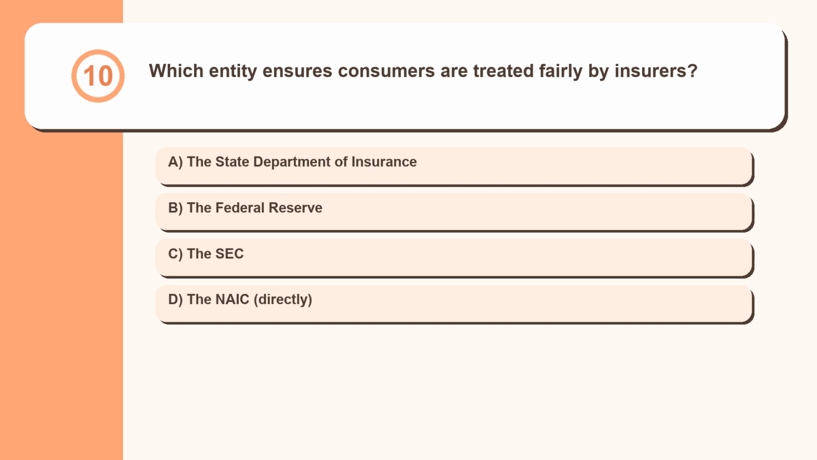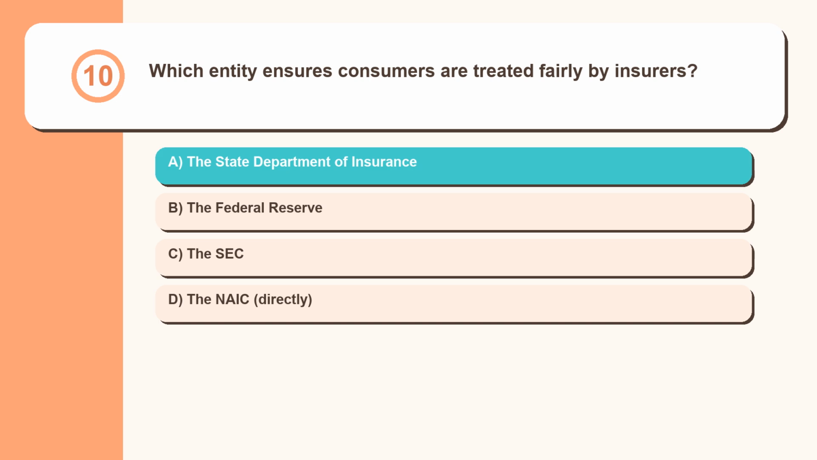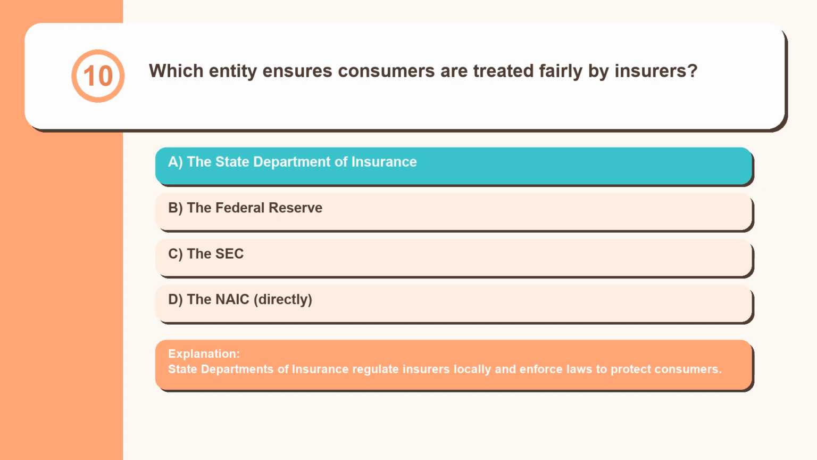Question 10. Which entity ensures consumers are treated fairly by insurers? The State Department of Insurance, the Federal Reserve, the SEC, the NAIC, directly. State departments of insurance regulate insurers locally and enforce laws to protect consumers.